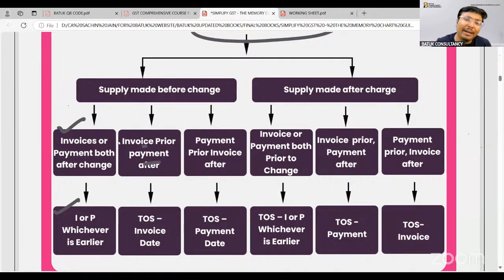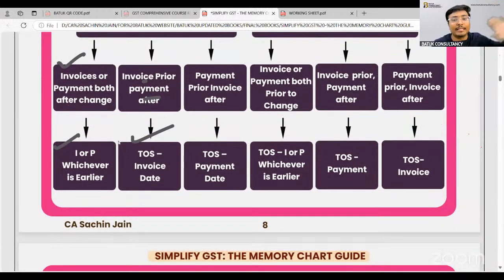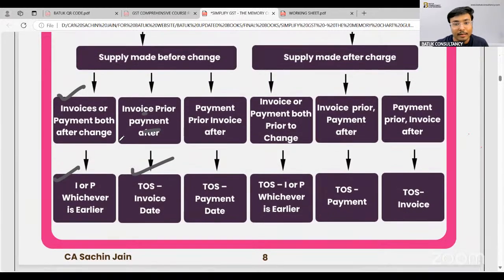Invoice prior, payment after. You have already received the invoice. In that case, your invoice date will be treated as time of supply. Payment prior, invoice after, your payment date will be treated as time of supply. Because you have already made the supply, the government is saying whatever is the maximum possible benefit, it will provide to you. Okay.